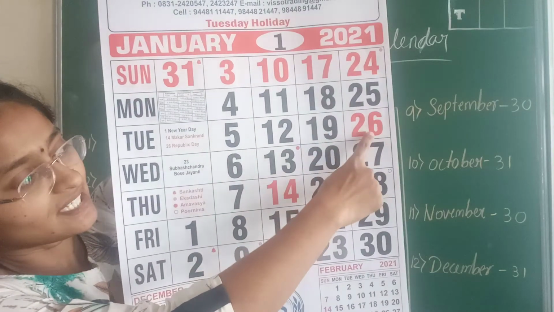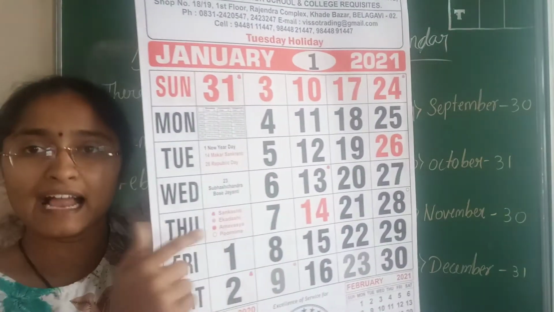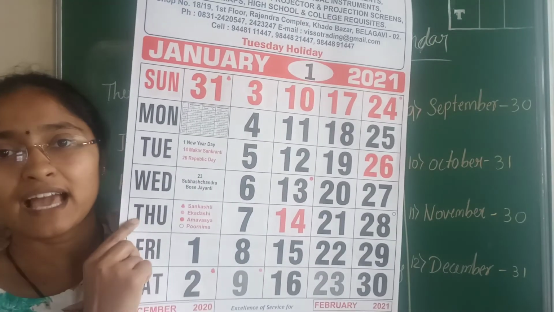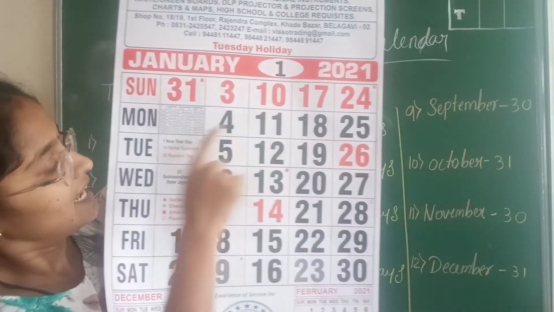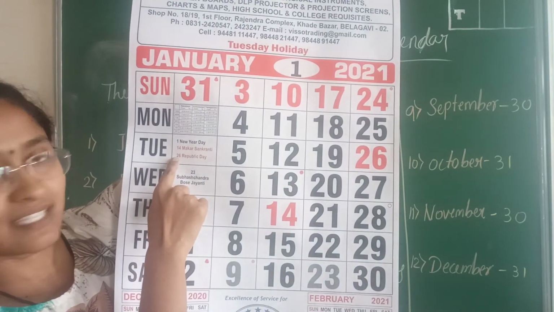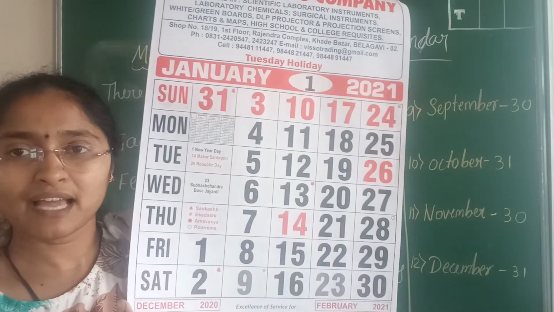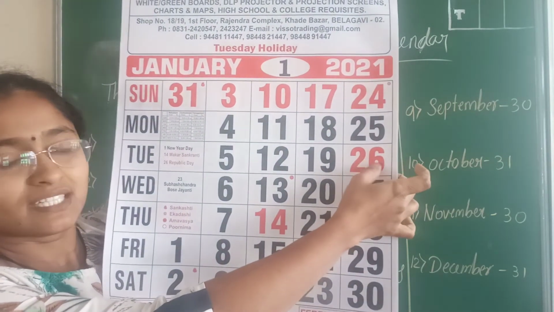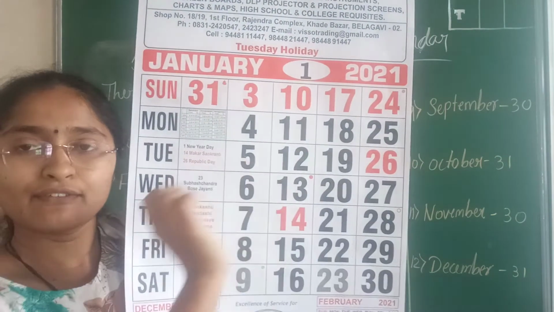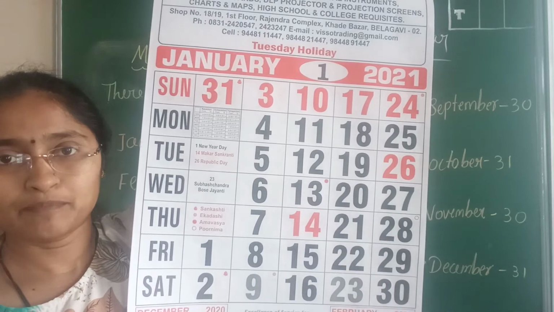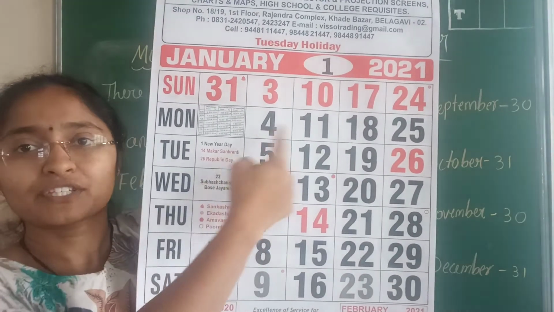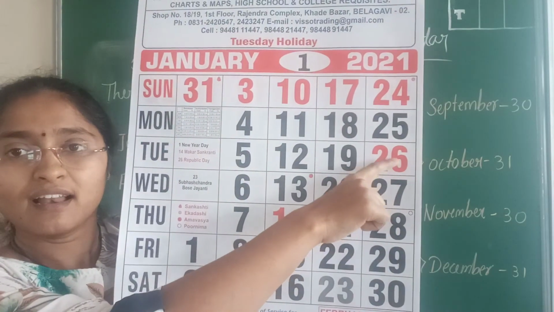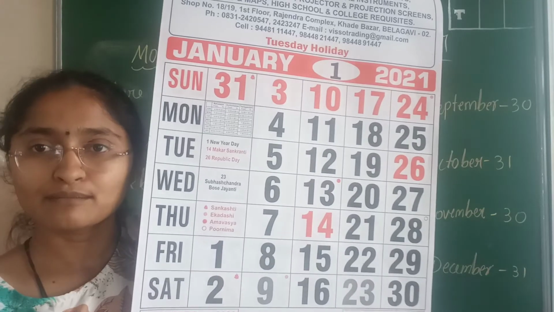On 26 Republic Day will be there, and it is also mentioned in the calendar. In some calendars, below the 26 it will be written as Republic Day. So with the help of the calendar we will come to know which day it is and what special event is on that day.